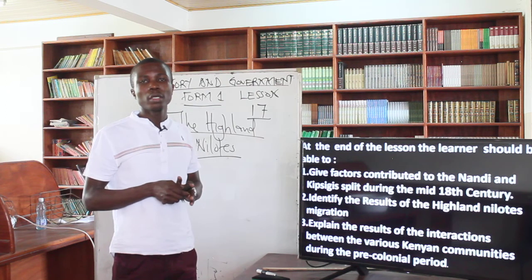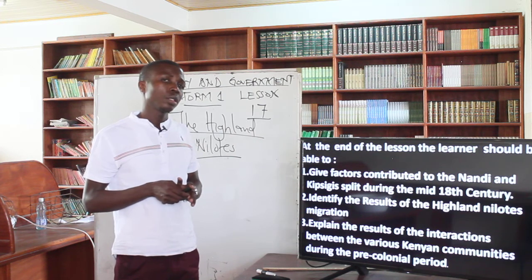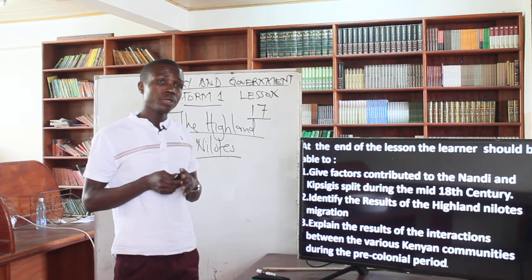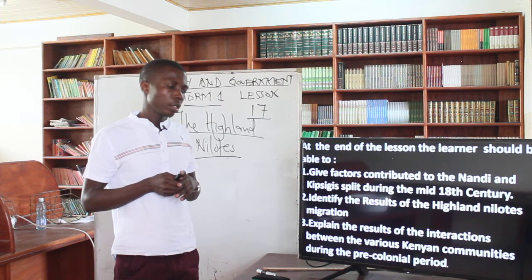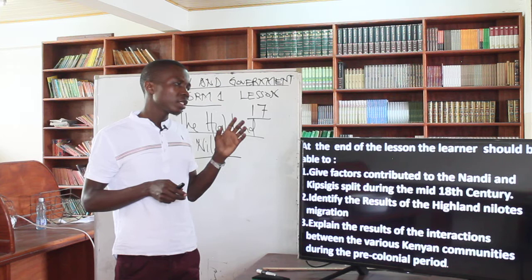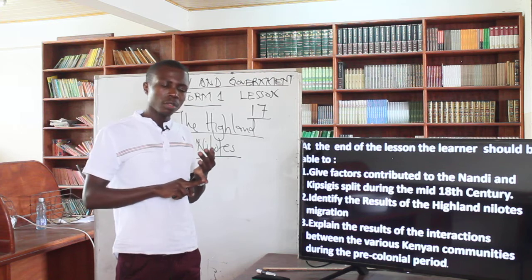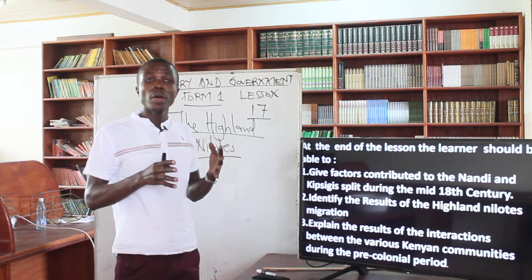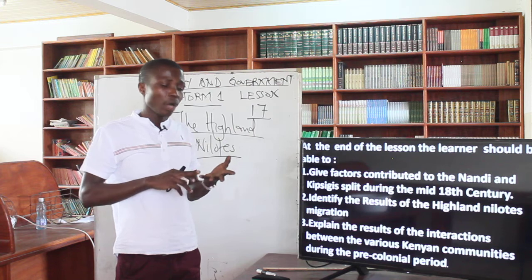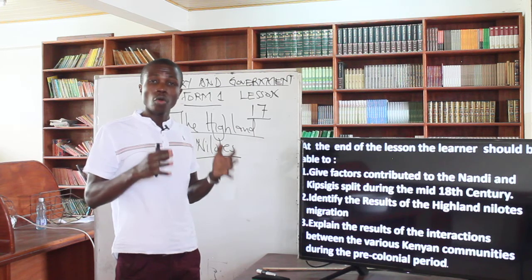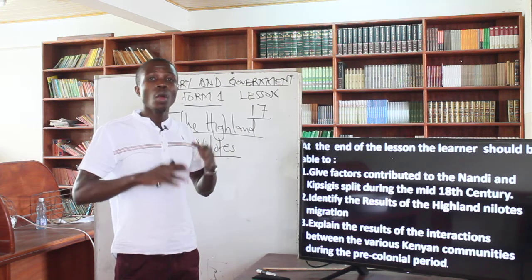So the next topic, if God allows us, we'll be able to talk about Kenyan societies, talking about how they were organized socially, how they were organized economically, and how they were organized politically.